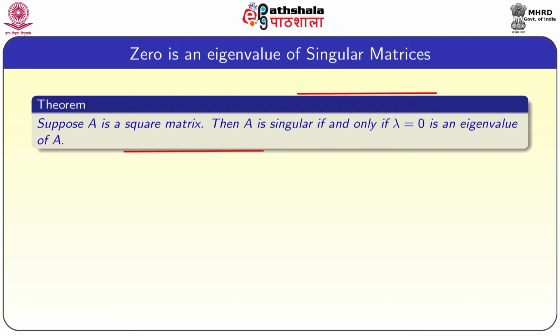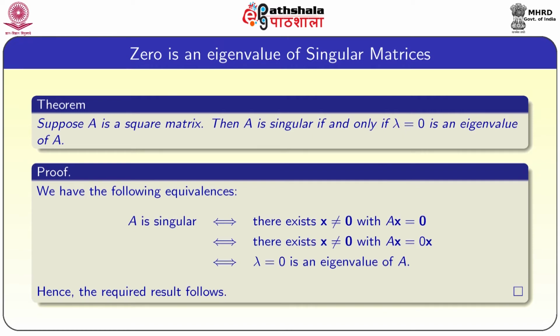So, the theorem statement is, suppose A is a square matrix, then A is singular if and only if lambda equal to 0 is an eigenvalue of A. Proof: we have the following equivalences.